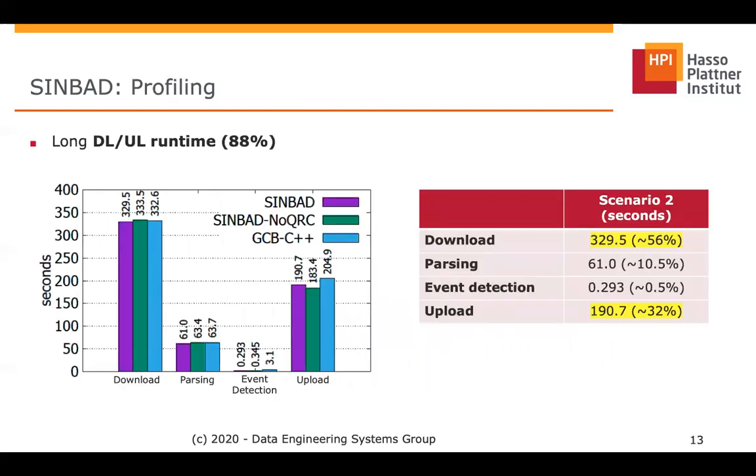The profiling of Simbad shows how we managed to reduce the share of event detection in the execution time, which is now around 0.5%. It also shows that download and upload times are responsible for 88% of Simbad execution time. That happens mainly because those steps are completely sequential. The next steps will be naturally to reduce those times by adapting the event detection algorithm to a parallel execution. It's important to mention, however, that the current version of the evaluation server will process a maximum of only 2 parallel requests.